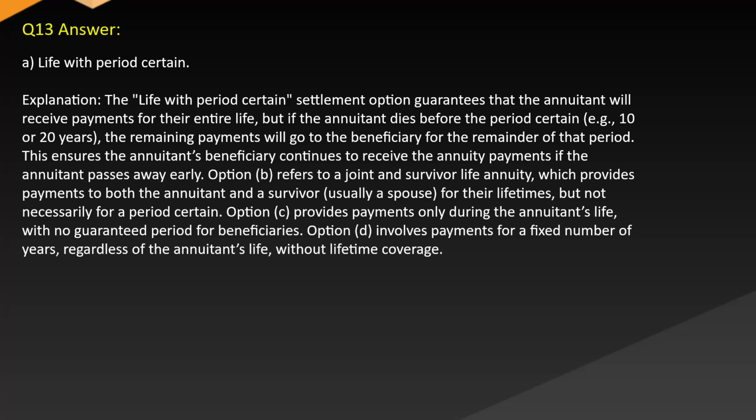Option B refers to a joint and survivor life annuity, which provides payments to both the annuitant and a survivor, usually a spouse, for their lifetimes, but not necessarily for a period certain. Option C provides payments only during the annuitant's life with no guaranteed period for beneficiaries. Option D involves payments for a fixed number of years, regardless of the annuitant's life, without lifetime coverage.